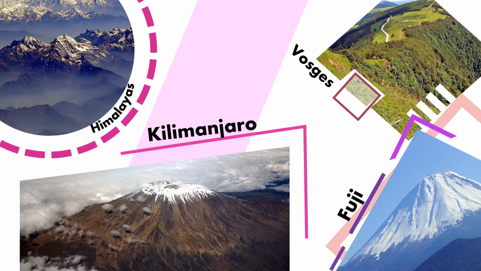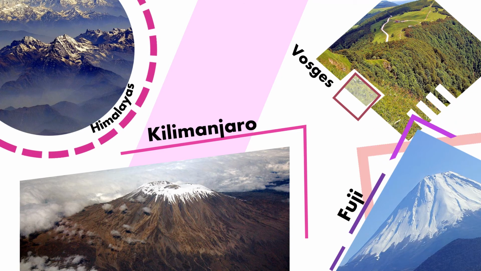This is an example of Block Mountain. Block Mountains are low mountains. The height has been eroded.